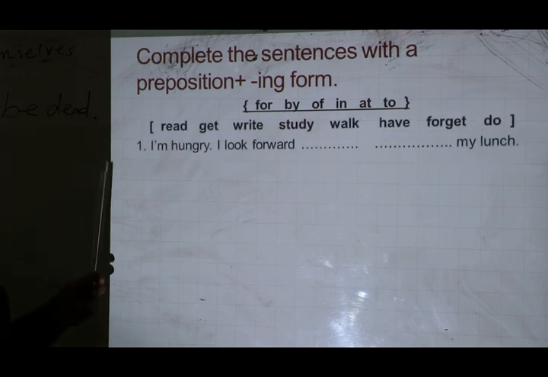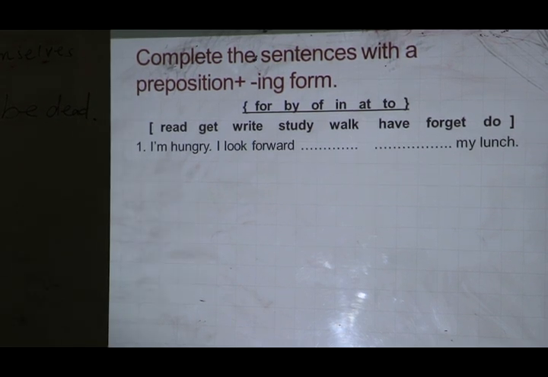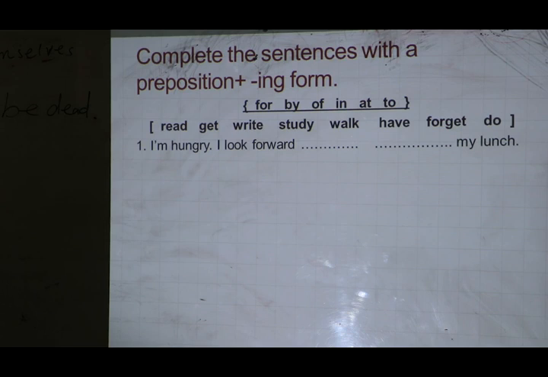Now, the second exercise is complete the sentences with a preposition plus ing form. Yes?